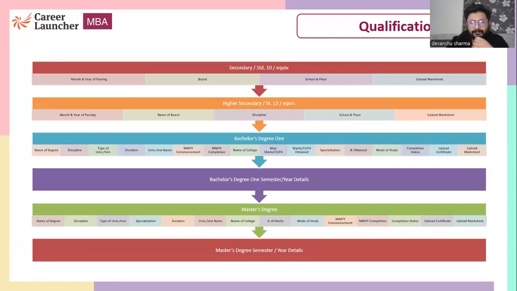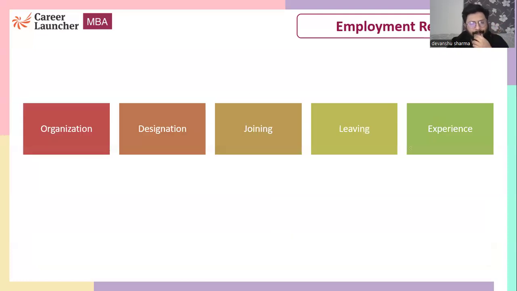Then your qualification. So 10th class, 12th class. I get this query a lot of times from the students that should I consider the five subjects or the optional subject is to be included or not? Please remember that whatever number is given on the report card or the mark sheet that you have received for 10th class, 12th class, graduation, just write that number. Do not take a lot of load on that particular thing. Bachelor's degree, bachelor's degree one semester details, master's degree, everything, all the details. These are objective details that you need to fill out in the form.